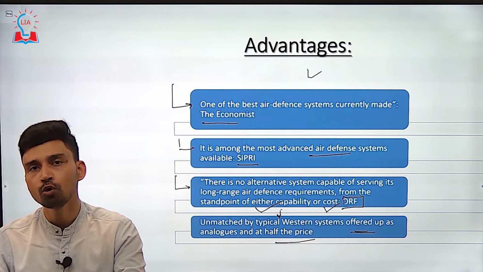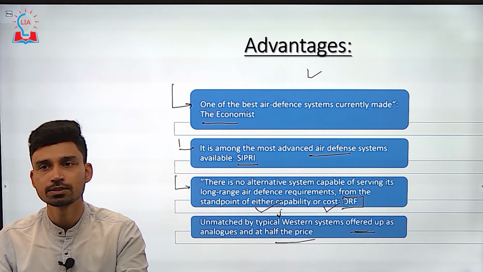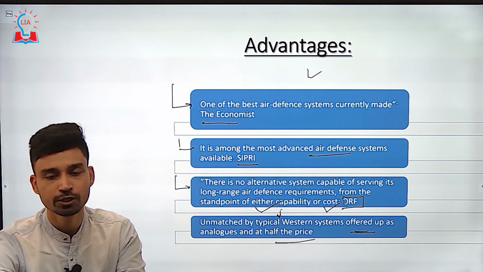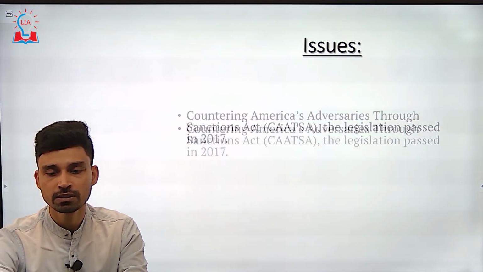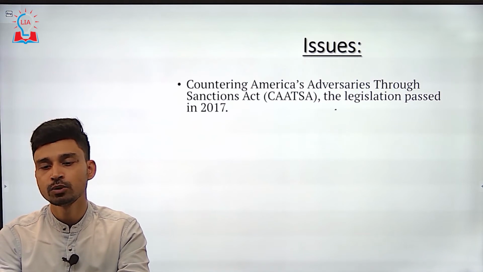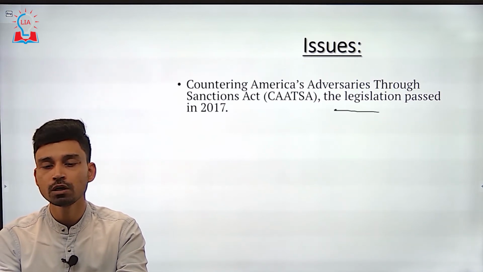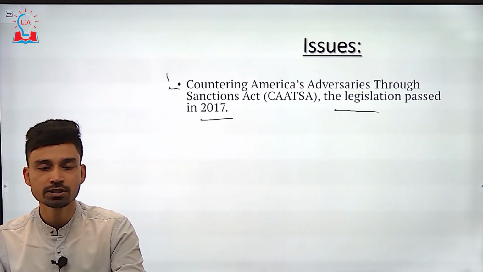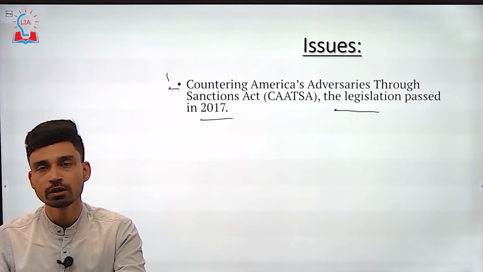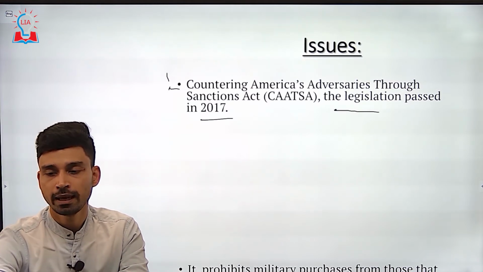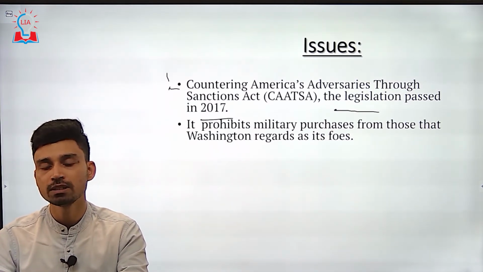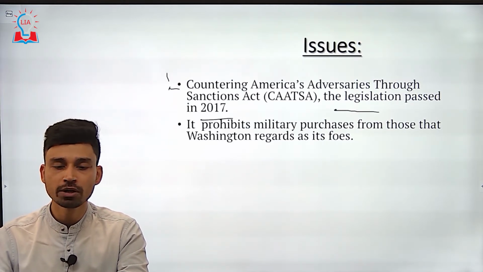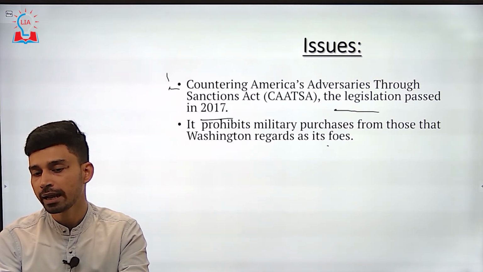However, the import of this missile is replete with several issues. So let us try to understand the issues concerned with the import. First, the United States of America brought up a legislation in 2017 called the Countering America's Adversaries Through Sanctions Act, or in short the CAATSA Act. The main objective of this CAATSA Act is to prohibit military purchases from those countries that Washington, that is the USA, regards as its foes.